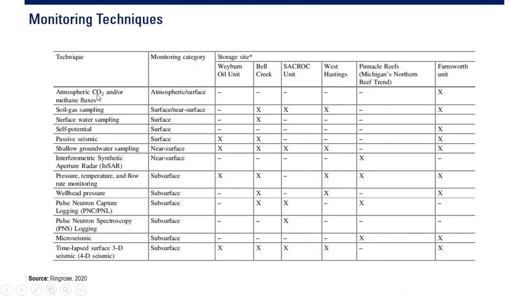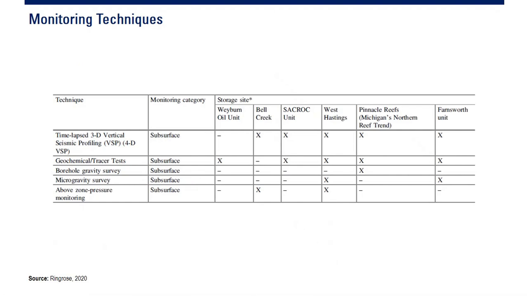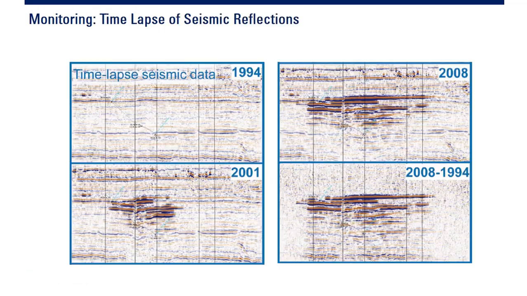You can do atmospheric CO2 and methane fluxes, soil gas sampling, surface water sampling, self-potential, passive seismic, wellhead pressure you check, pulse neutron capture logging, microseismic, many things you can do. And then time-lapse 3D vertical seismic profile, geochemical tracer test, borehole gravity survey, microgravity survey. You can do many things to monitor the safety and the performance of your operation.